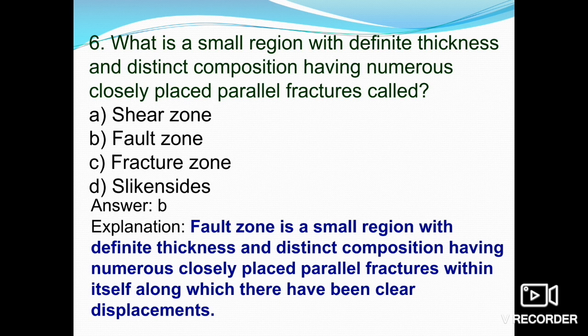So fault zone is a small region with definite thickness and distinct composition itself, along which there has been clear displacement. Okay, so that is known as fault zone. So option C, that is the fracture zone, is okay. So the question was, what is the small region with definite thickness and distinct composition having numerous closely spaced parallel fractures known as? Fault zone. Okay.